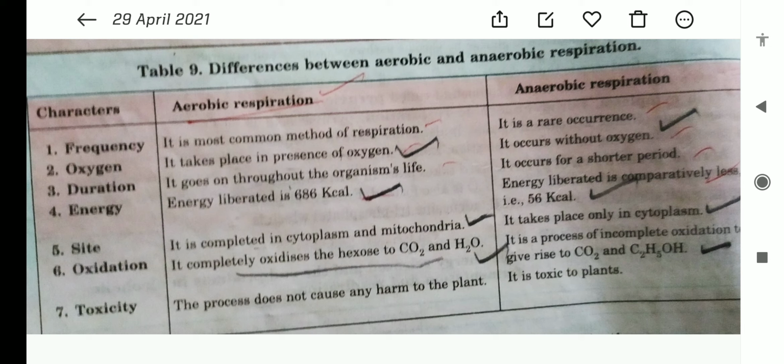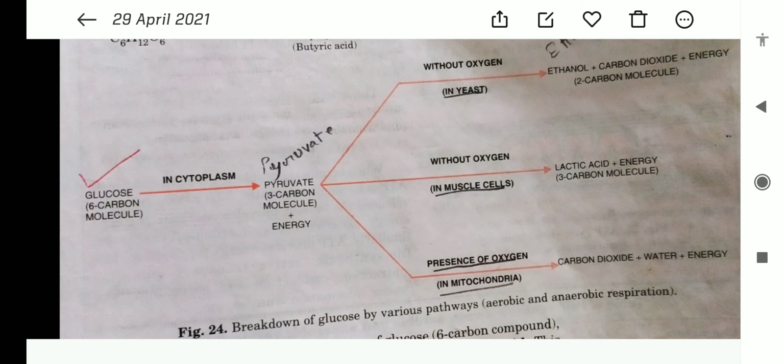Well, let's understand now the oxidation and how the glucose molecule is broken up. There are three pathways where the molecule of glucose is broken up. It's a very important topic from the examination point of view, and the question comes: describe the breakdown of glucose by various pathways, aerobic and anaerobic respiration, with the help of a flow chart.